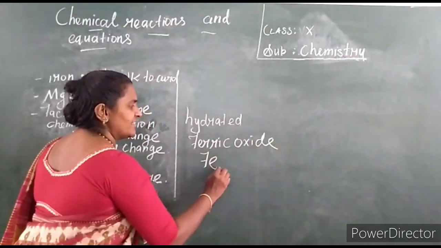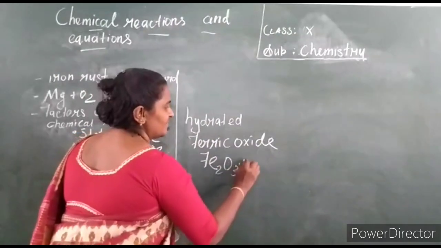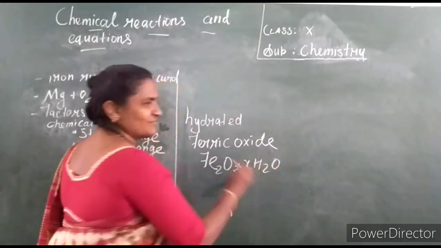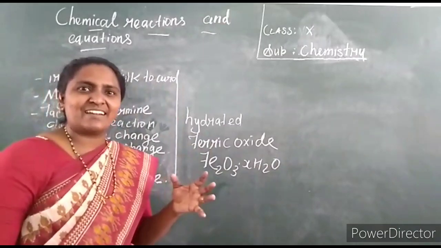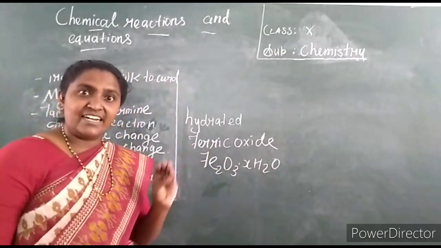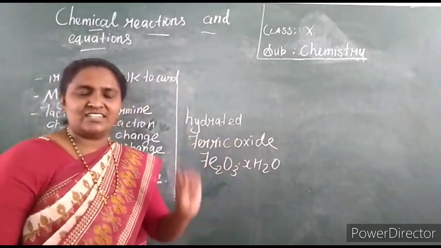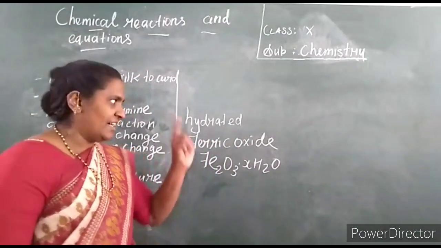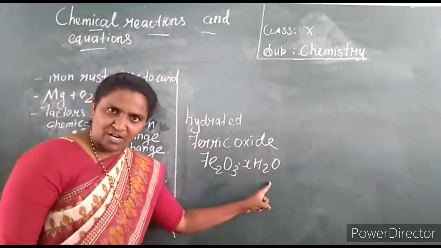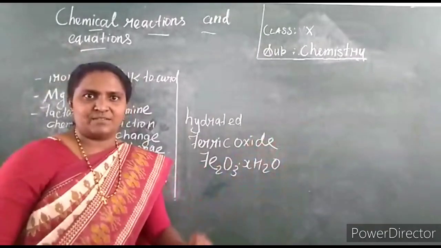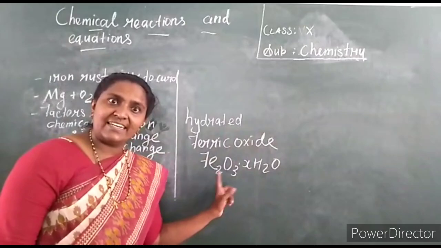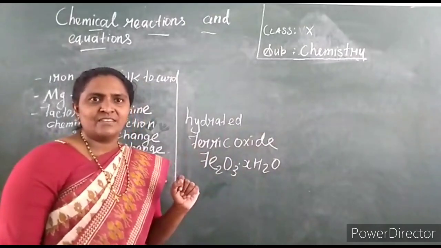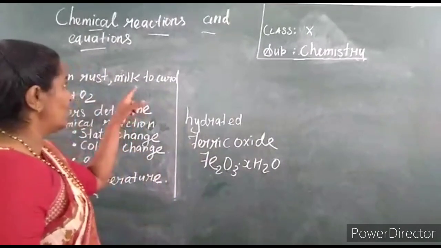You might have studied this. This is a compound. Why does it occur? Because of a chemical reaction. The iron undergoes a chemical reaction. What is the chemical reaction? Iron reacts with oxygen and water present in the atmosphere and forms a new compound, that is hydrated iron trioxide. Understand?